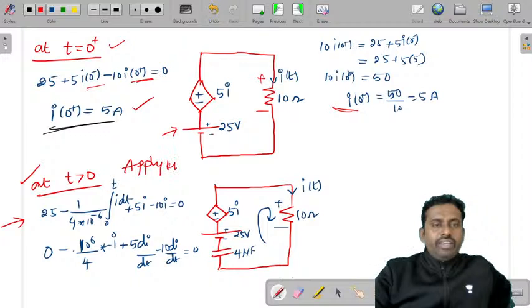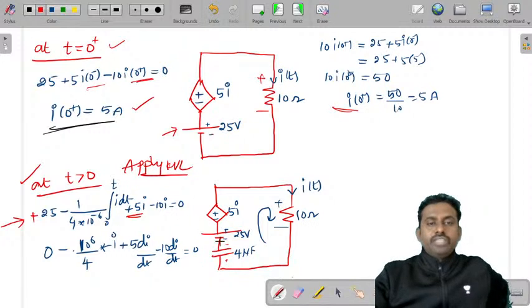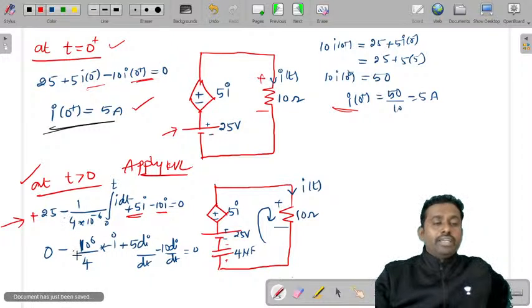Here you apply KVL. If you take this current direction, this is minus plus, minus plus. 25 will be plus and 5i will also be plus. And the voltage across the capacitor and the voltage across the resistor are minus. So this is 10i minus, and this is also the voltage across the capacitor minus.